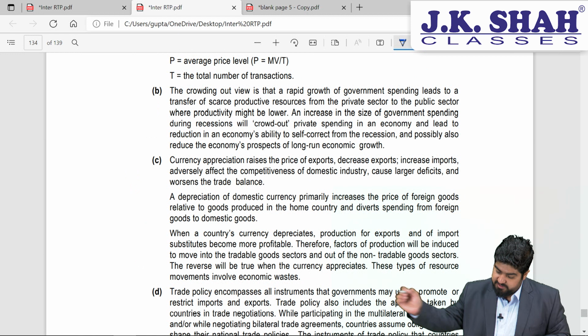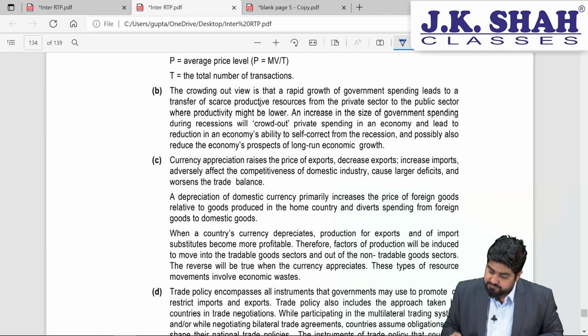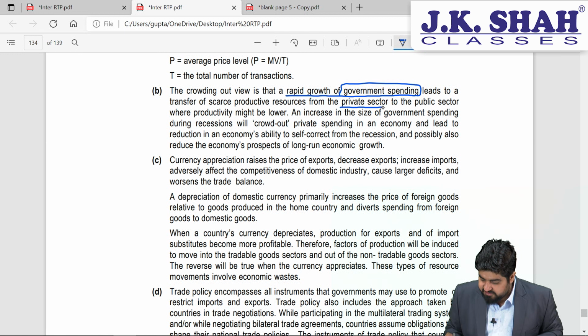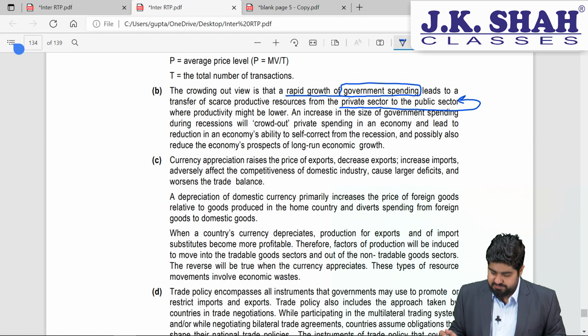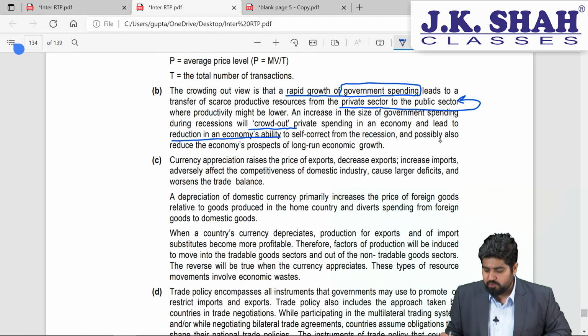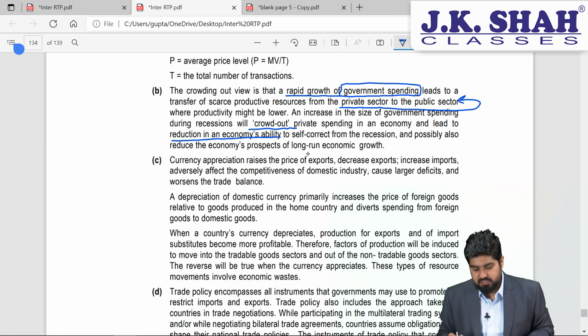Now just have a look at it. Crowding out is nothing but rapid growth of government spending leading to a transfer of scarce productive resources from the private sector to the public sector. So the private sector is clearly at a loss, because of which it is crowding out. So an increase in government spending during recession will crowd out private spending in an economy and lead to a reduction in the economy's ability to self-correct from recession, and possibly also reduce the prospects for long run economic growth. Next one, students.